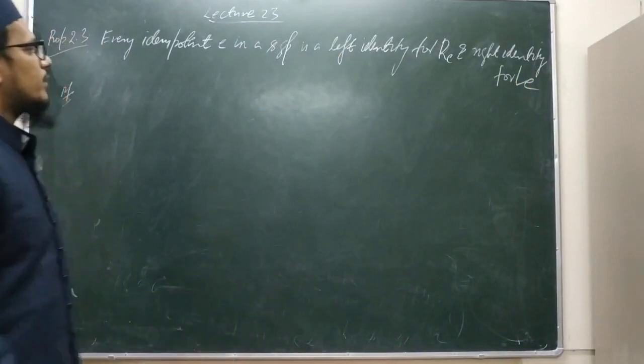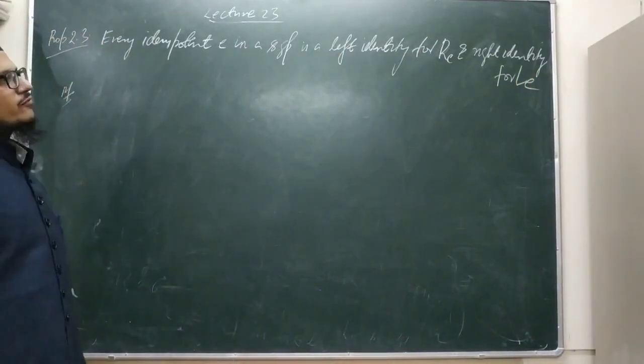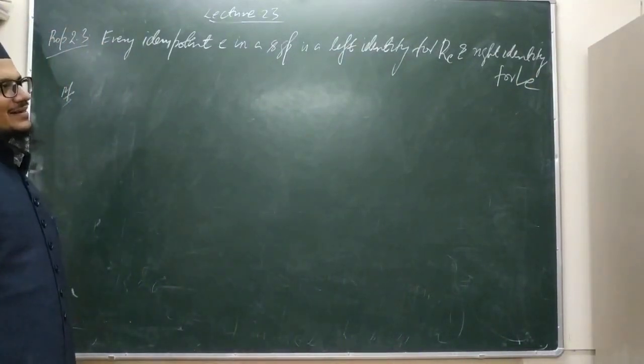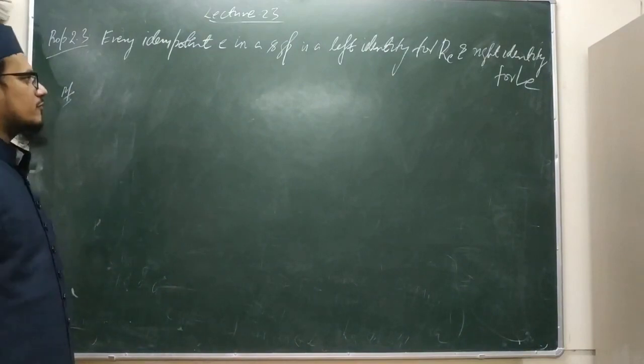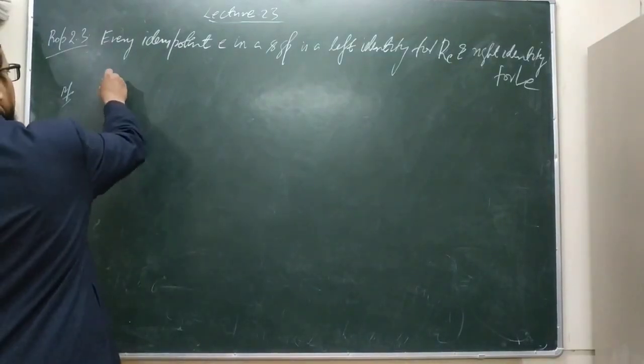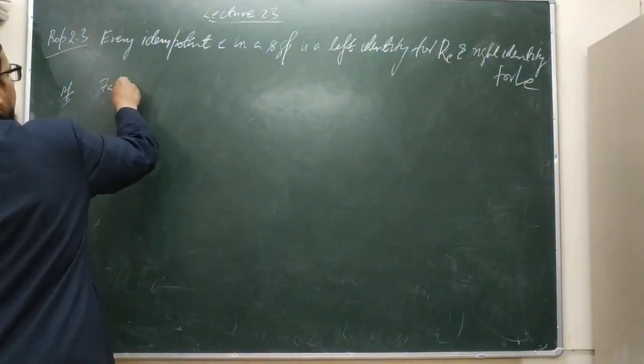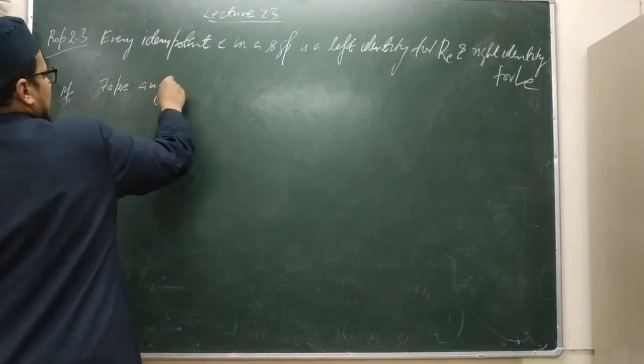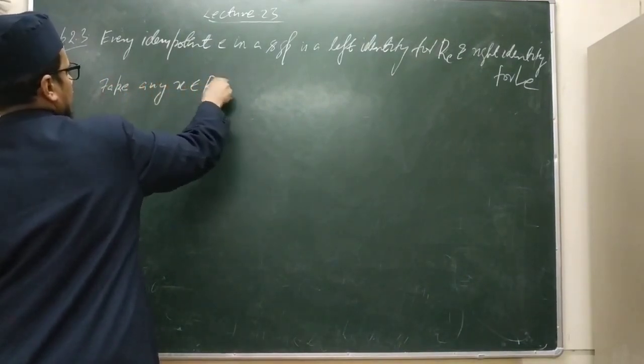Every idempotent E in a semigroup is a left identity for RE and a right identity for LE. Correct? We have to prove this. So okay, we'll take any element X. Take any X belonging to RE. Correct?